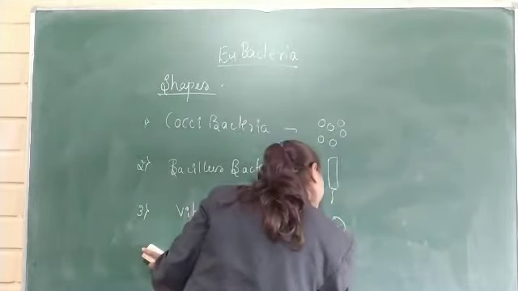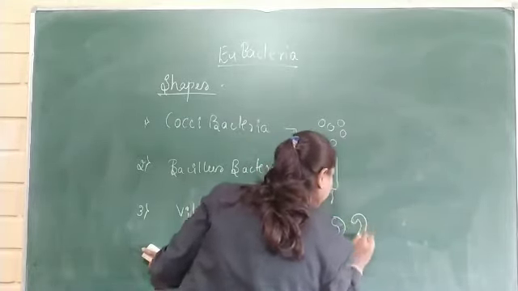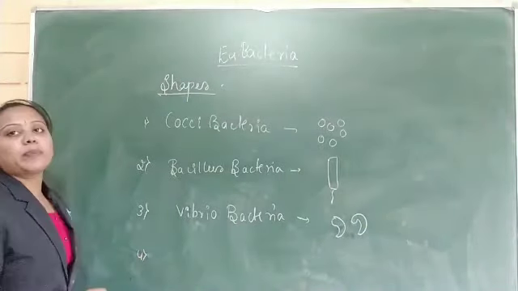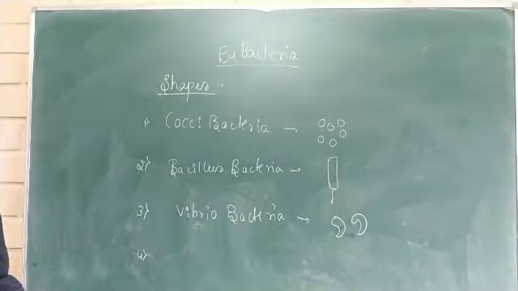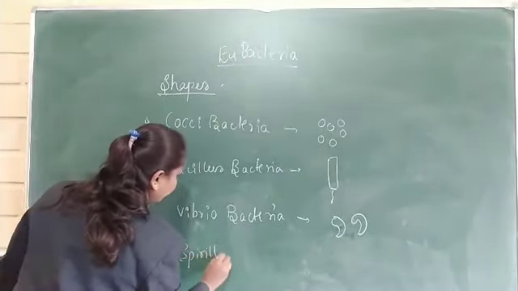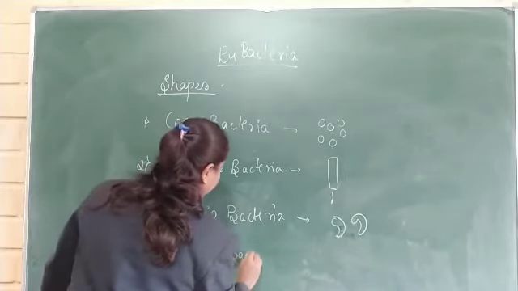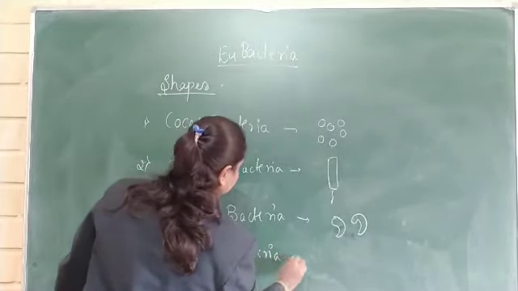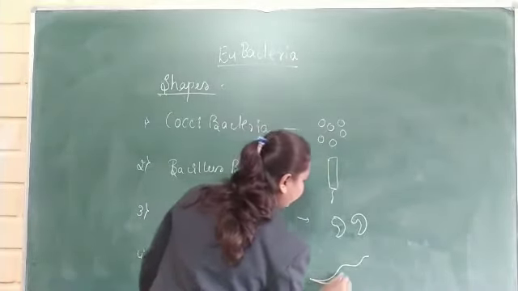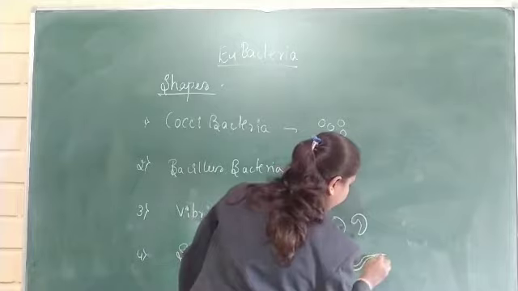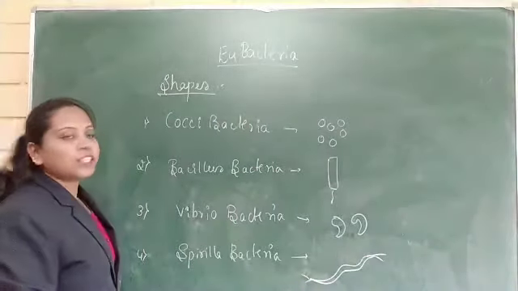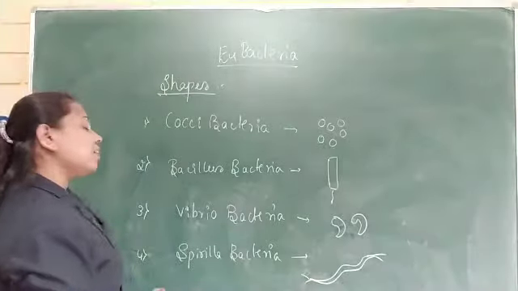And the last type is Spirilla shaped bacteria. This type of bacteria has a spiral shape. This is the classification of bacteria based on the shape.